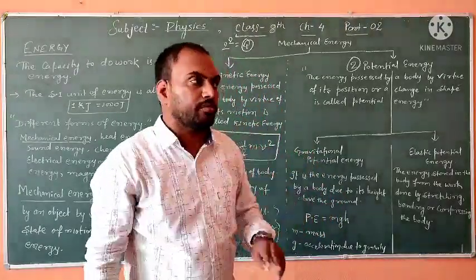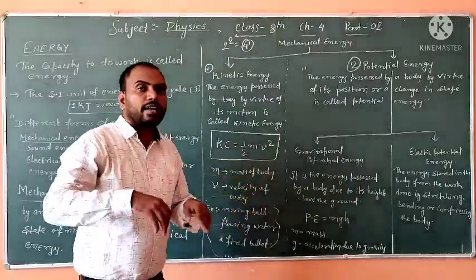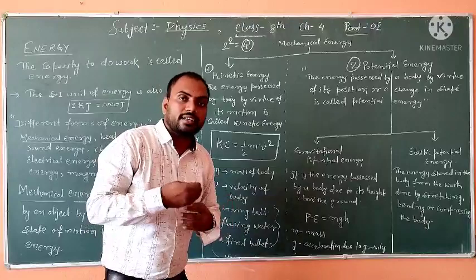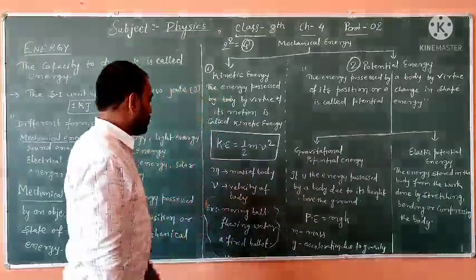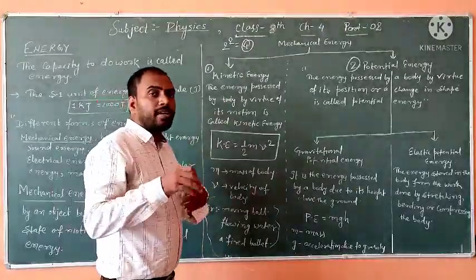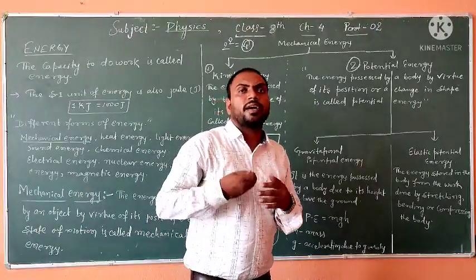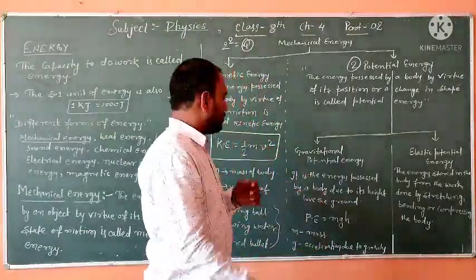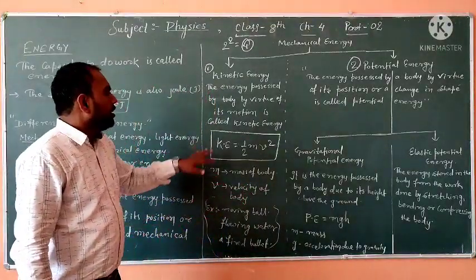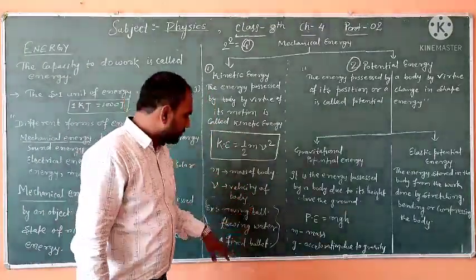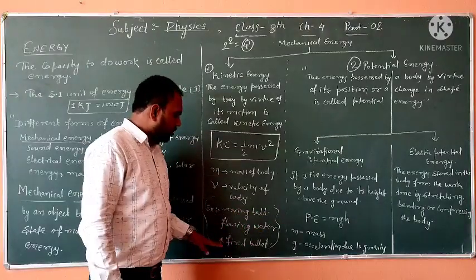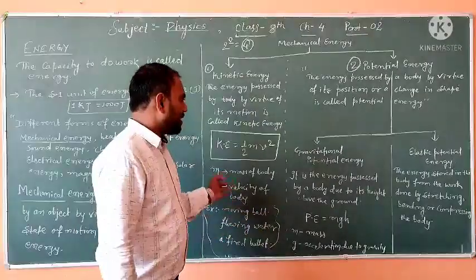If you increase velocity by thrice, its kinetic energy will increase by 9 times. So I hope you understand this kinetic energy. Some examples are a moving ball, flowing water, and a fired bullet, which I have explained.